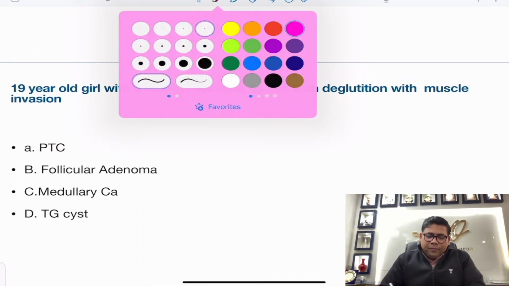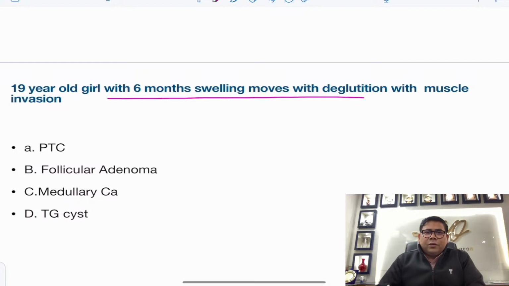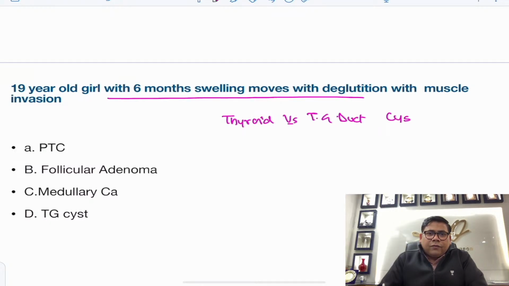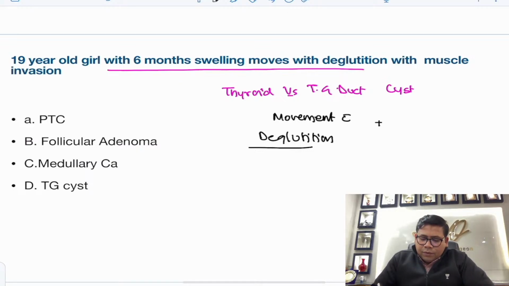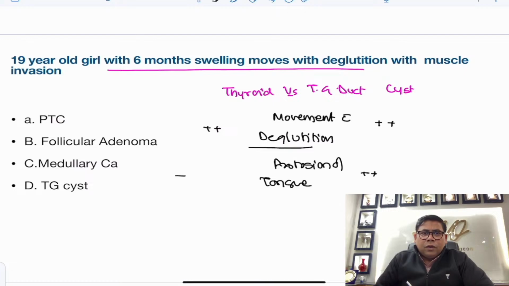A 19-year-old girl with 6 months swelling moving with deglutition. Always remember, it could be a thyroid swelling versus thyroglossal duct cyst. When we talk about thyroid versus thyroglossal duct cyst swelling, there are two things that we check. Movement with deglutition: if it moves with deglutition, both will move. Movement with protrusion of tongue: only a thyroglossal duct cyst will actually move, but thyroid swelling will not move. So first of all, here nothing is given, so you cannot take this as an option.